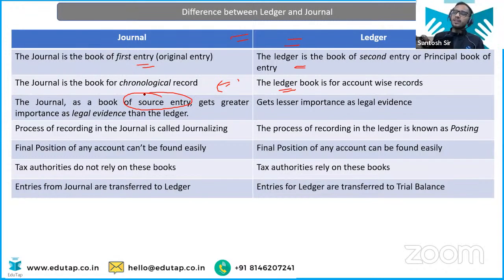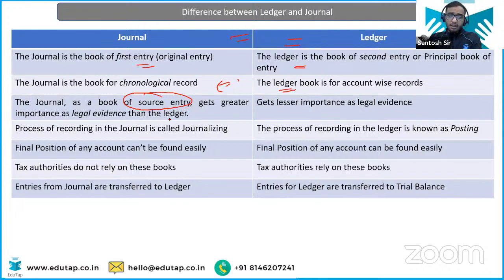See, if any error is happening, most of the time error is going to happen while entering it in the journal entry, because in the ledger you are just posting it, right? It is just the mathematical part. But in the journal, you are using the principles. In the journal, you are using the principle of accounting. What you have to debit, what you have to credit. So it might happen you have made a mistake, right?